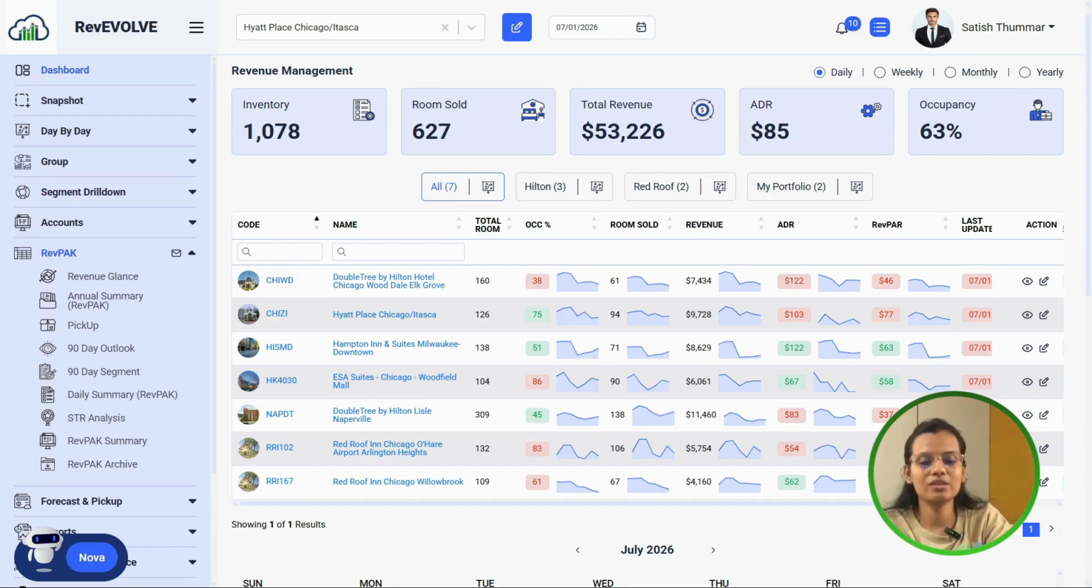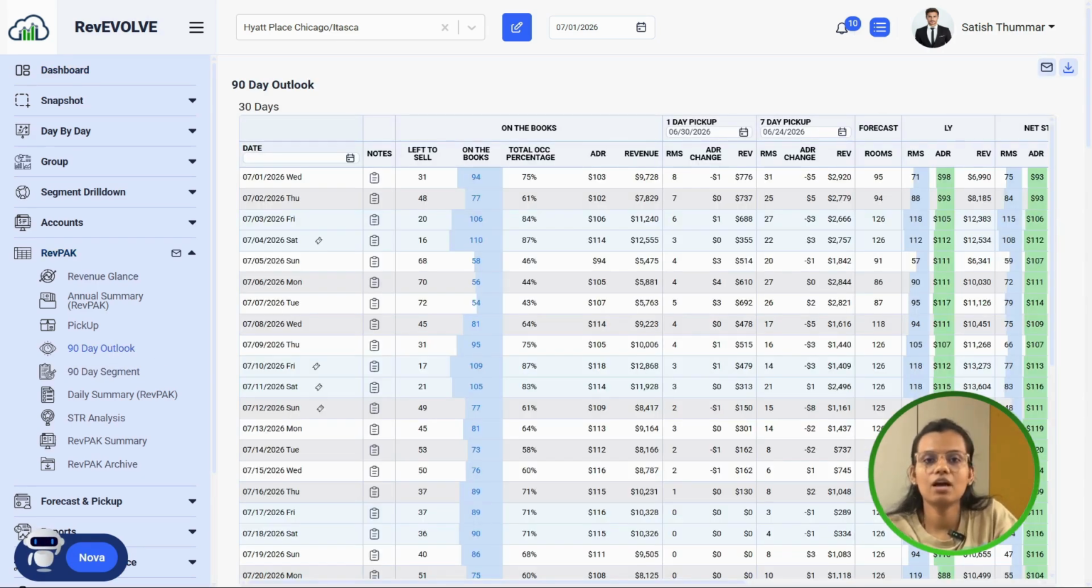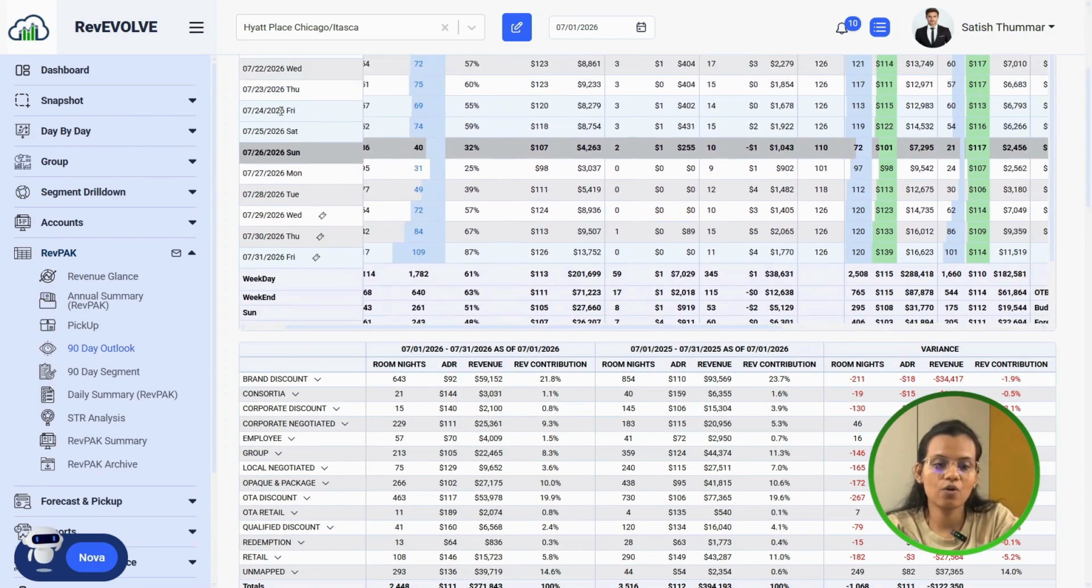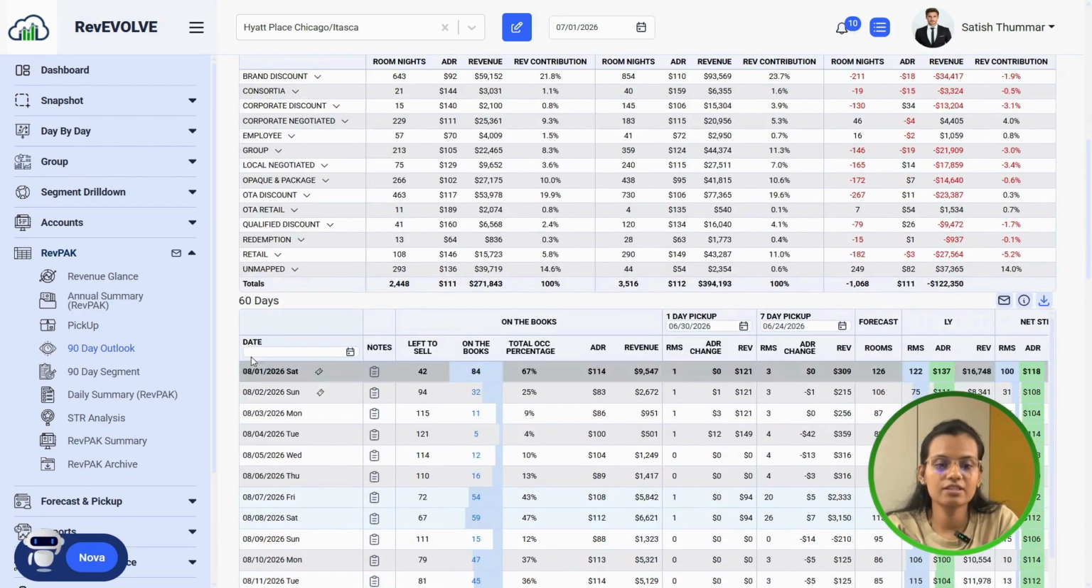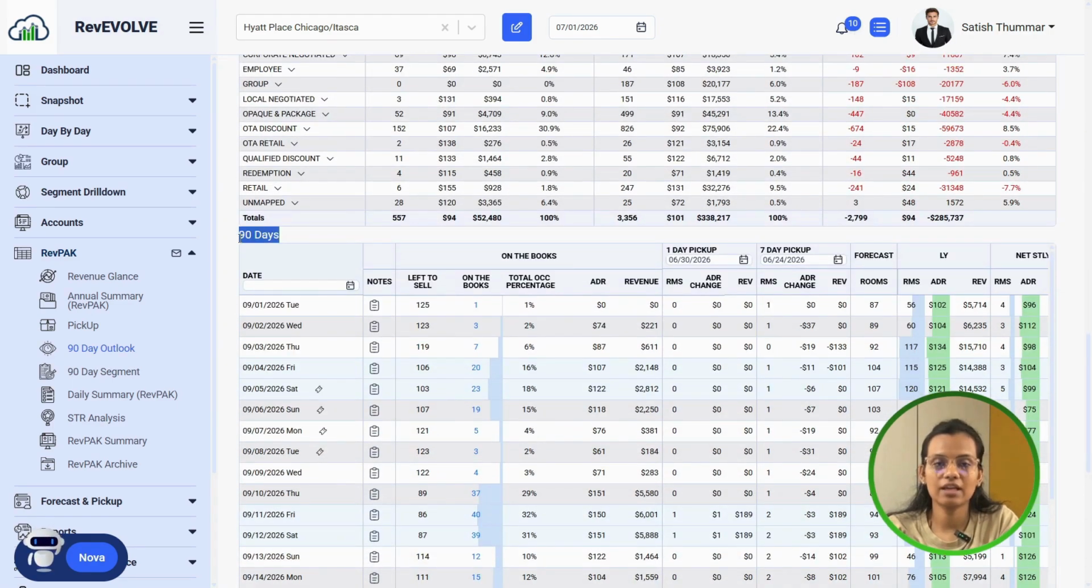So let's start with the 90 days outlook. Here we can see the 90 days outlook. This is our first screen of the 90-day outlook, and this is where the revenue manager spends most of their time planning everything, and it gives a complete forward-looking picture of the business on the books, right? Here we have 30 days, then the data for 60 days, and then the data for 90 days, right?